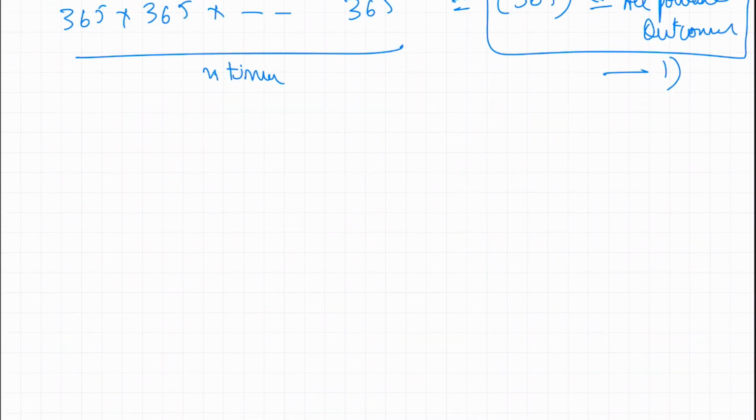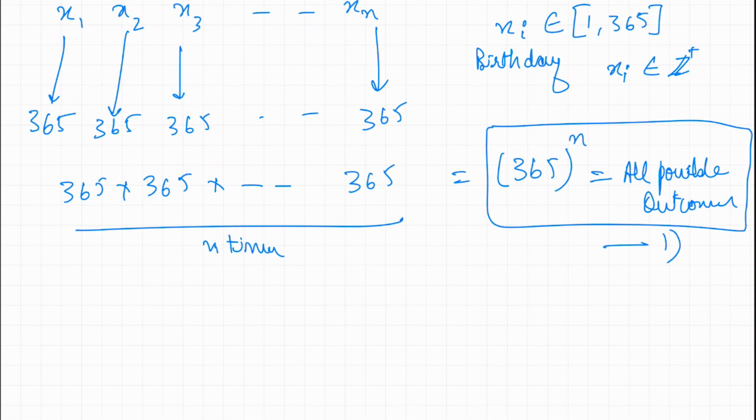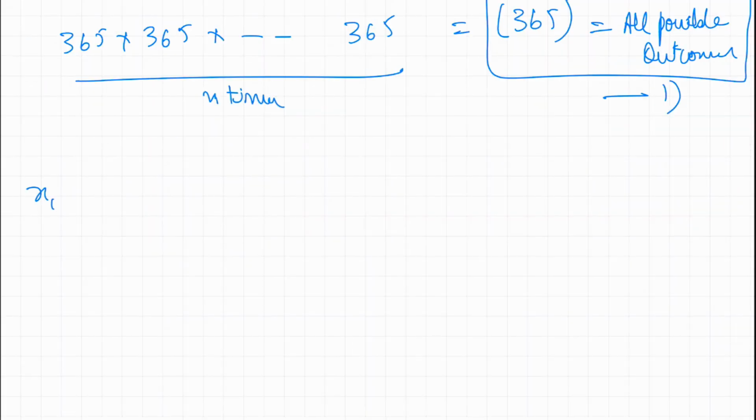So let's figure out the situation in which nobody has the same birthday, because we want no randomly chosen people to have the same birthday. When is this possible?